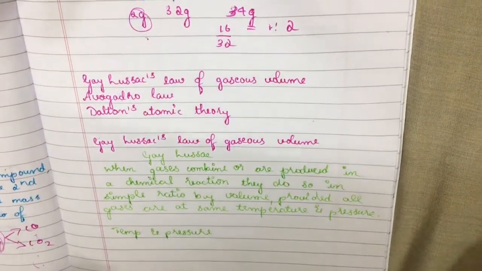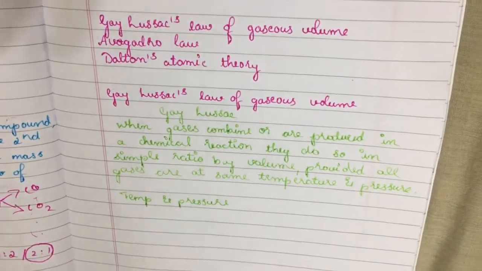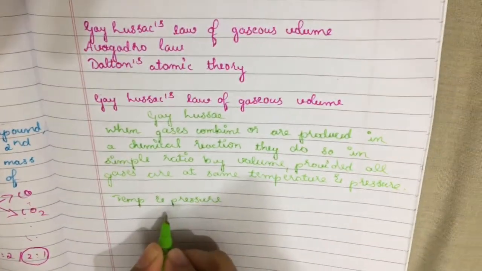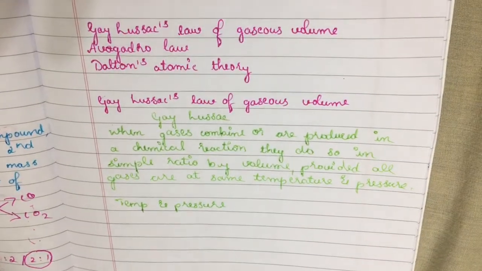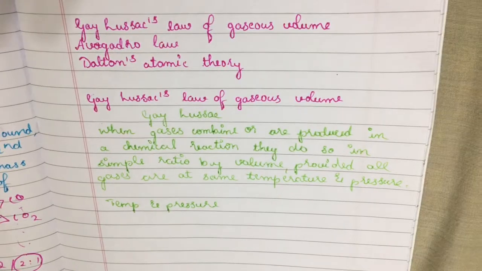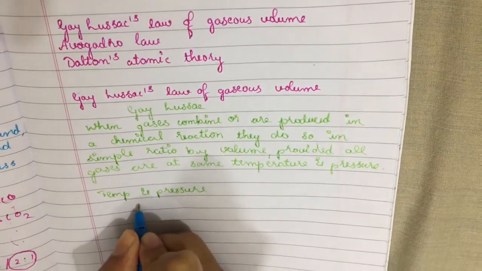Let us take the formation of H2O. For the formation of H2O we need H2 as well as oxygen.